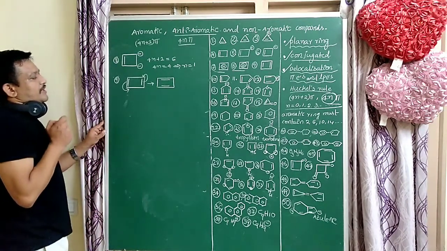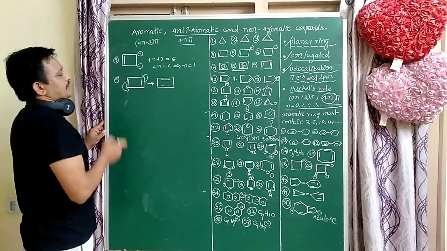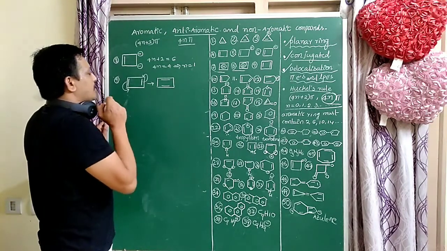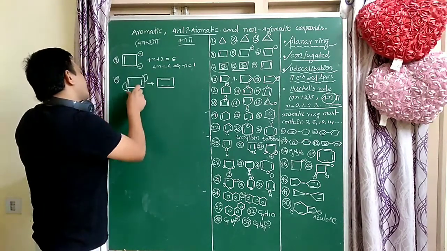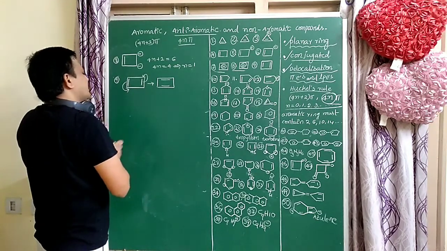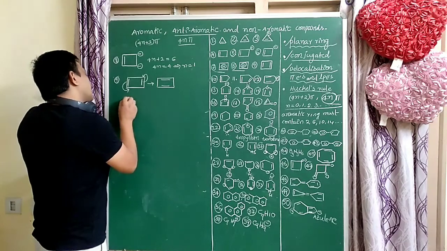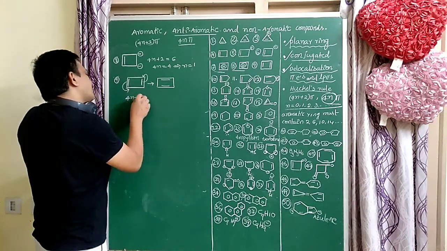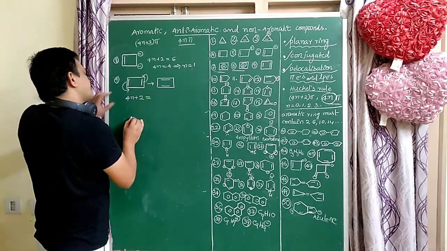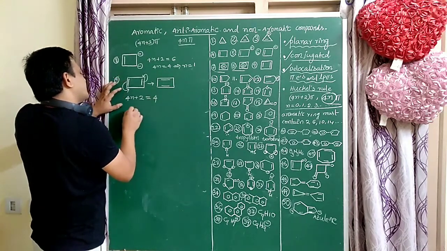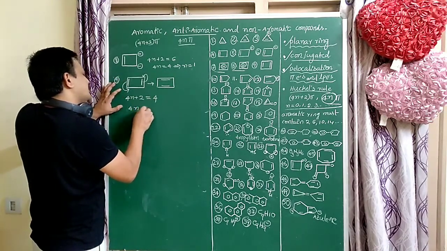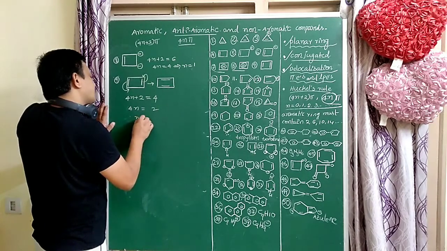So here pi electrons are delocalized. Does it follow 4n plus 2 or 4n pi electrons? Once again, does 4n plus 2 follow or not? 4n plus 2 equal to 4 electrons. Here 4n equal to 2, n equal to 1 by 2.